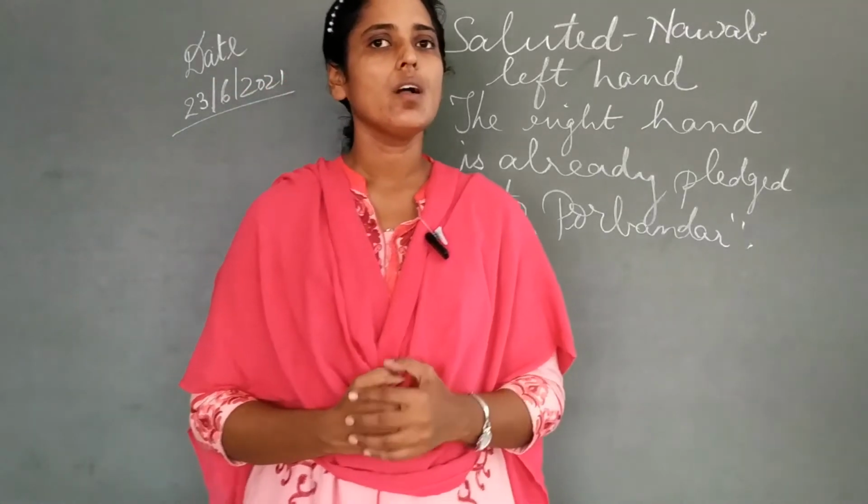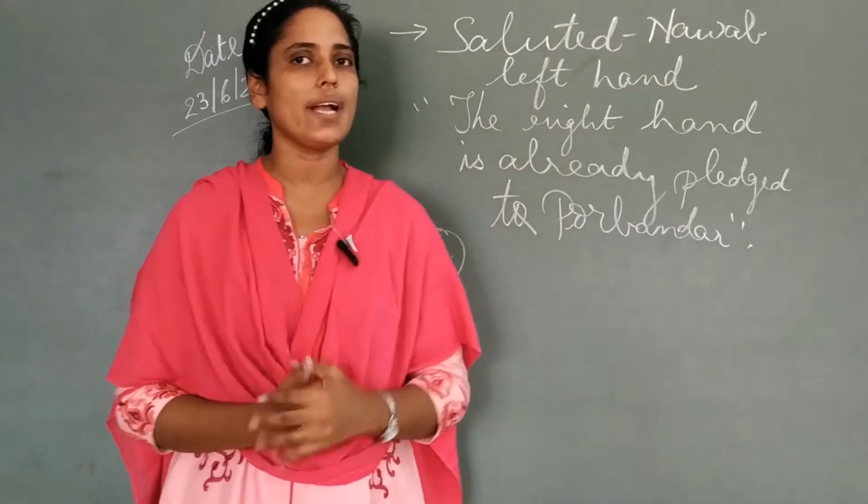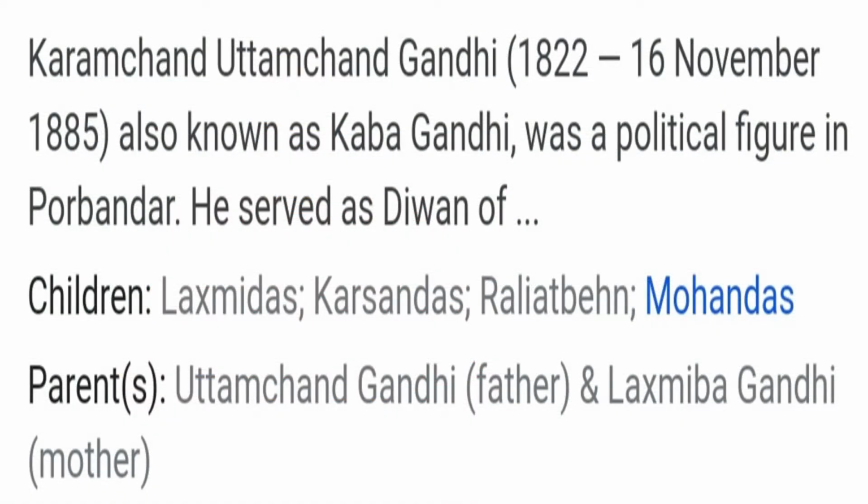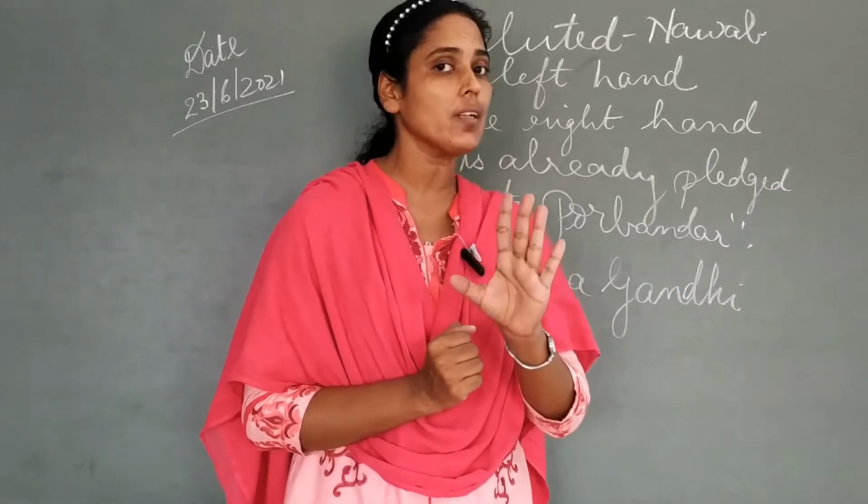See students here, what is written there? Not only his grandfather, but his father, Kaba Gandhi. Now students, we saw Karamchand Gandhi was his father's name, but he was also known as Kaba Gandhi. Okay. His father, Kaba Gandhi, was also equally loyal to the state. Here students, state means whichever place they are in.